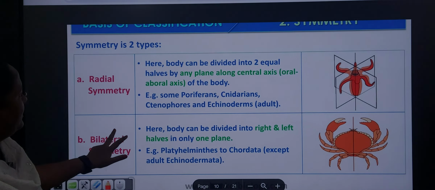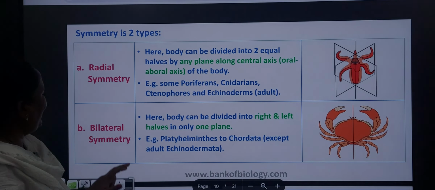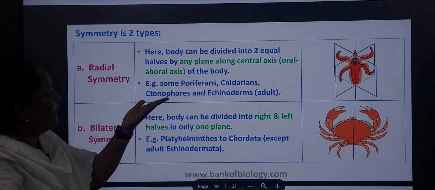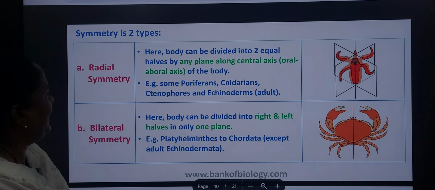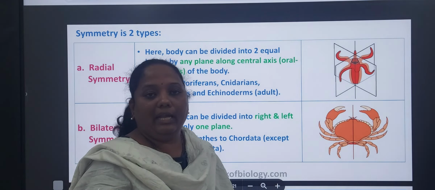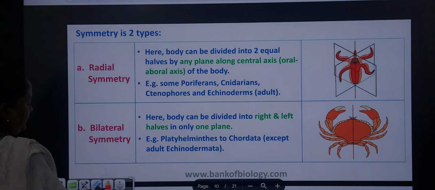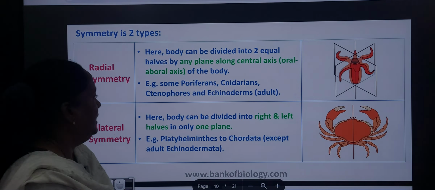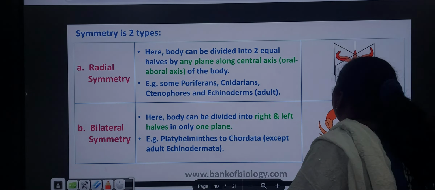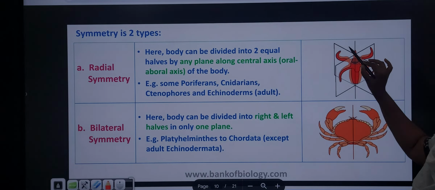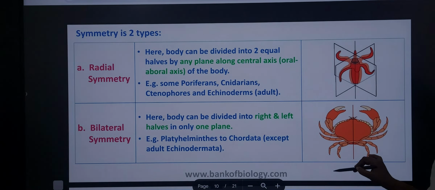Next, I will show what radial symmetry and bilateral symmetry are. I already told you, here the body can be divided into two equal halves by any plane along the central axis. Take the adult echinoderms. We can cut into halves like this, like this, like this, more than one or two ways.